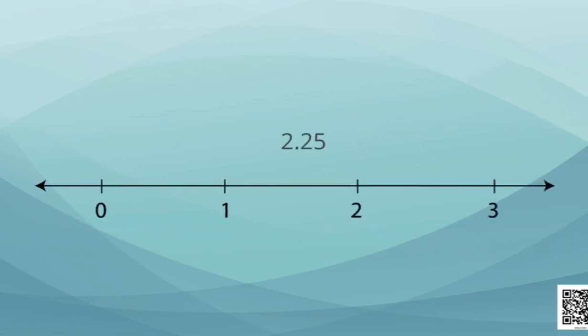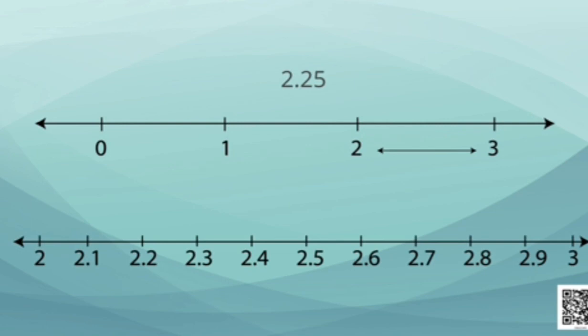Suppose we have a number 2.25. That is, after dividing a rational number, we obtained 2.25 as its decimal expansion. Now, it can be conveniently represented on the number line. See, when we look at the distance between 2 and 3, we find its subparts, which are 2.1, 2.2, 2.3, 2.4, etc. Now, our number is 2.25.